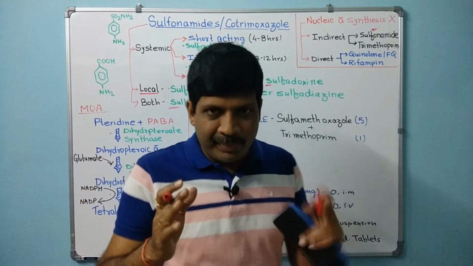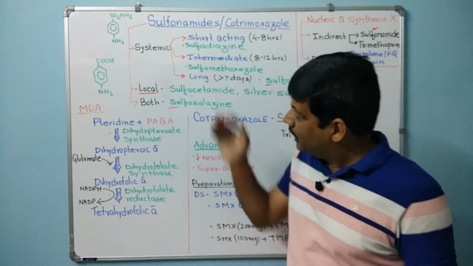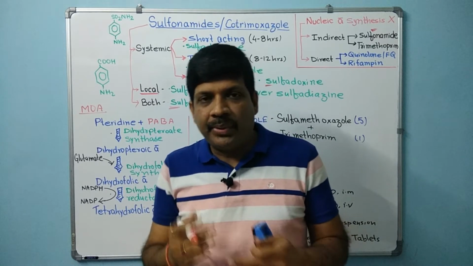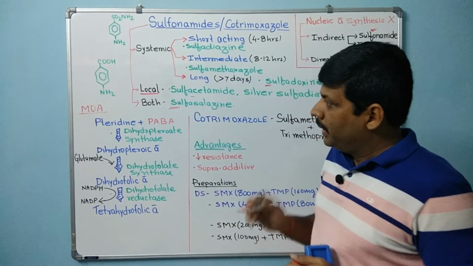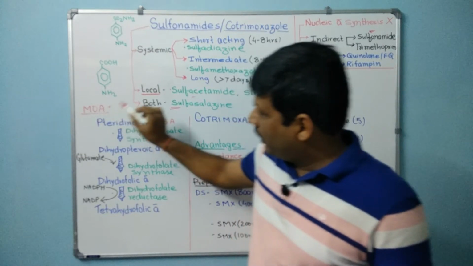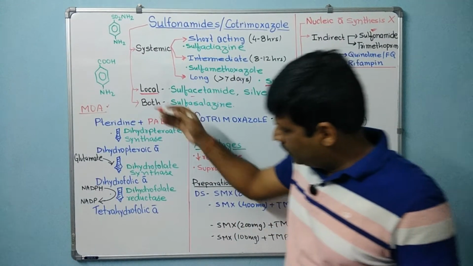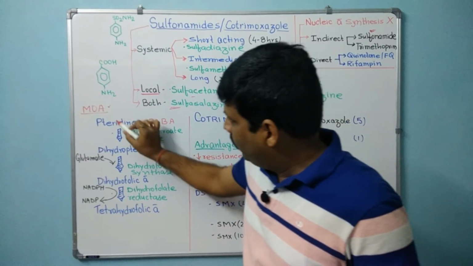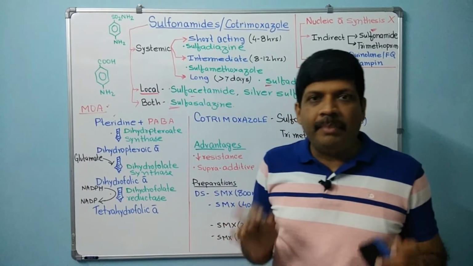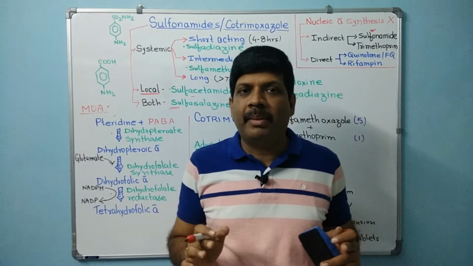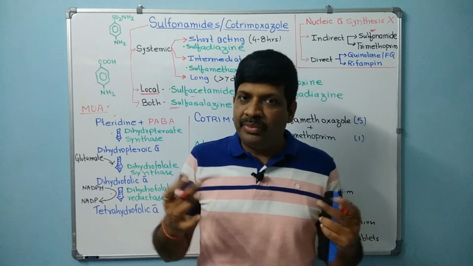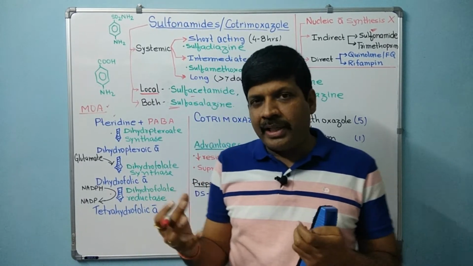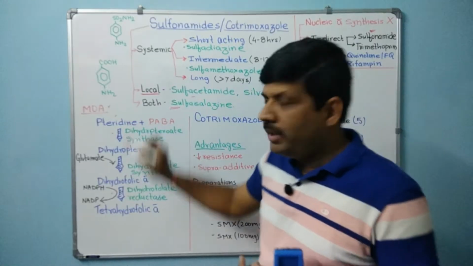Now coming to the mechanism of action. Sulfonamide or cotrimoxazole are called sequential blockade. Why? We will see it. Before explaining the mechanism of the sulfonamide itself, I will just go through the pathway in general. We have pteridine. Pteridine is a heterocyclic chemical compound in which there is a fusion of two cycles. The first is pyrimidine and the second is pyrazine. So it's a fusion of two cyclic compounds, pyrimidine and pyrazine, which becomes the pteridine.